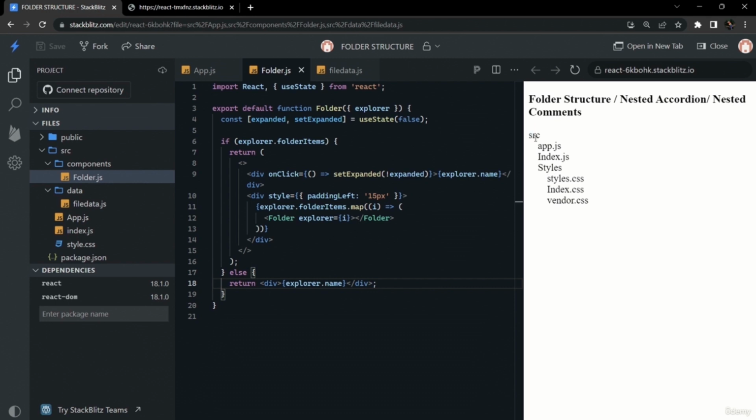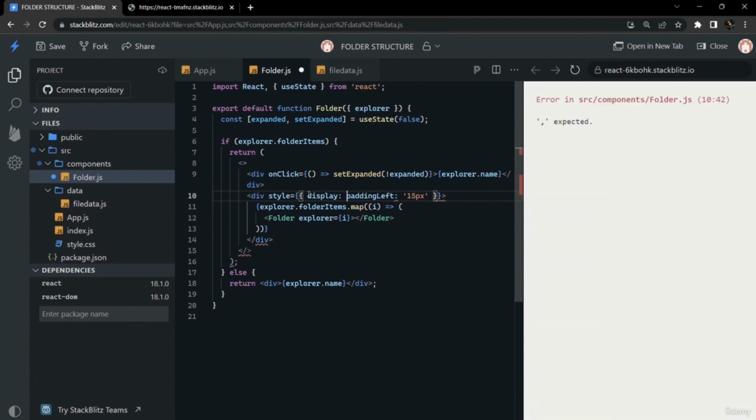Our expanding functionality is not working as of now because we haven't given any styles according to our expanded state. So we will give style here. So display should be dependent on the expanded state.